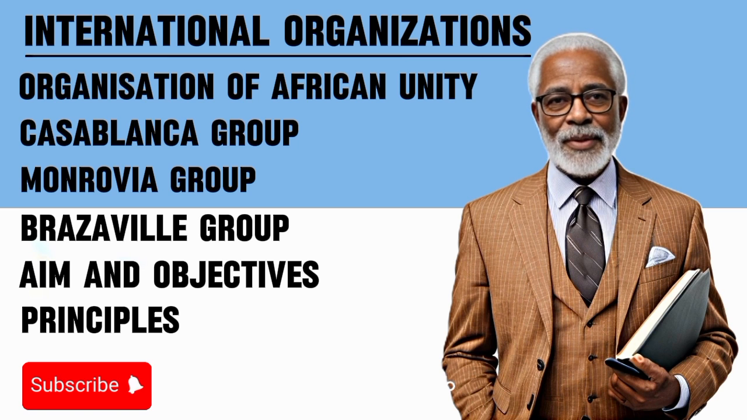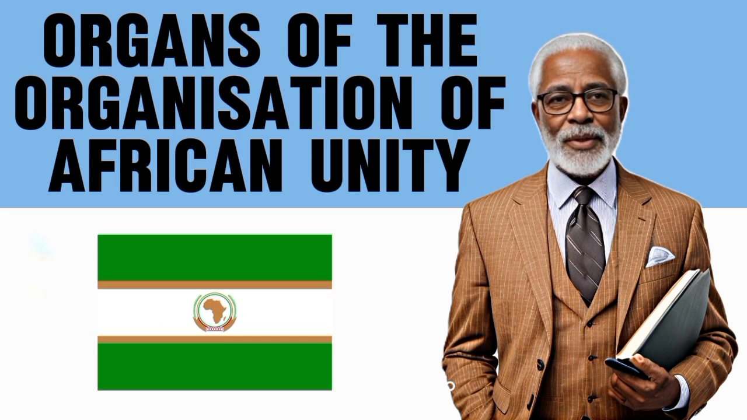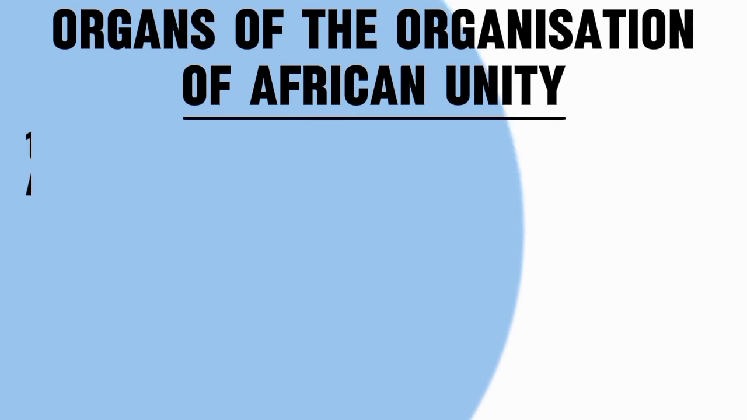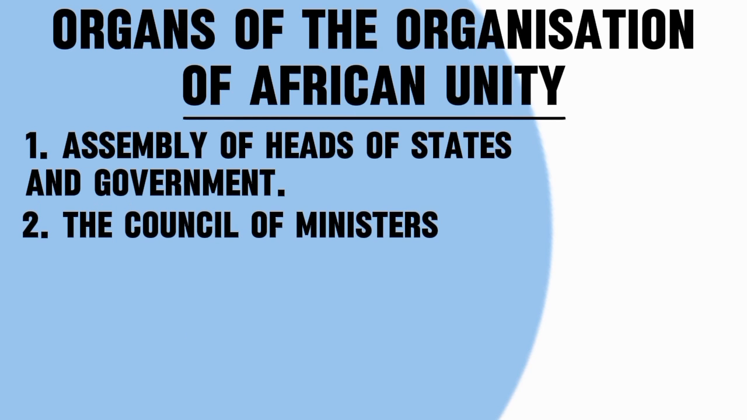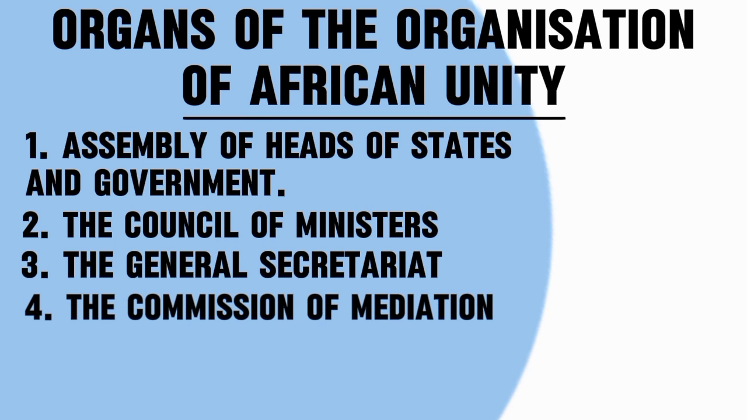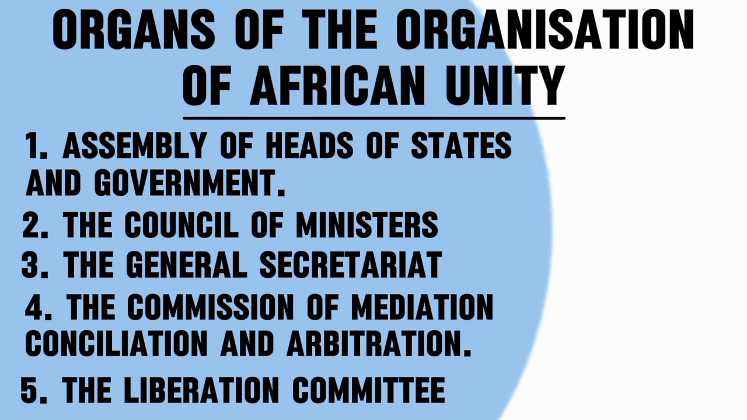So today, I will teach you about the institutional structure, which is also called the organs of the OAU. The OAU was comprised of 5 institutional organs. These include the Assembly of Heads of State and Government, the Council of Ministers, the General Secretariat, the Commission of Mediation, Conciliation and Arbitration, and the Deliberation Committee.